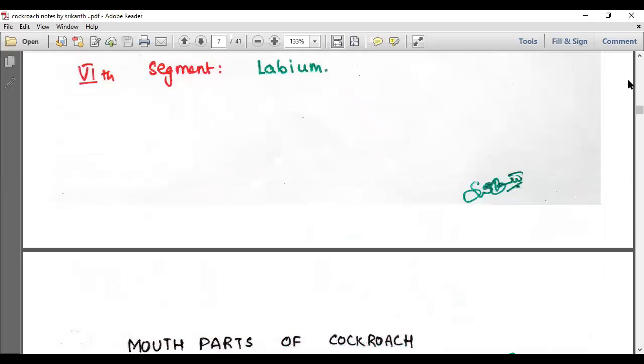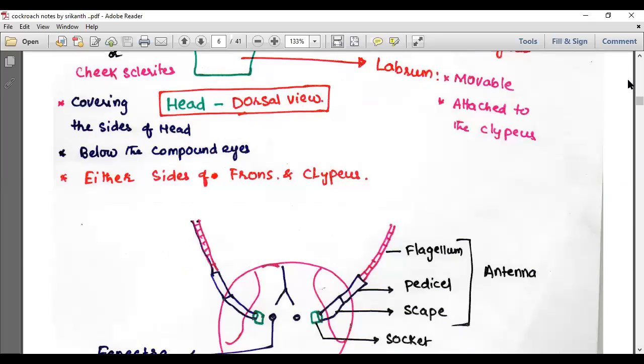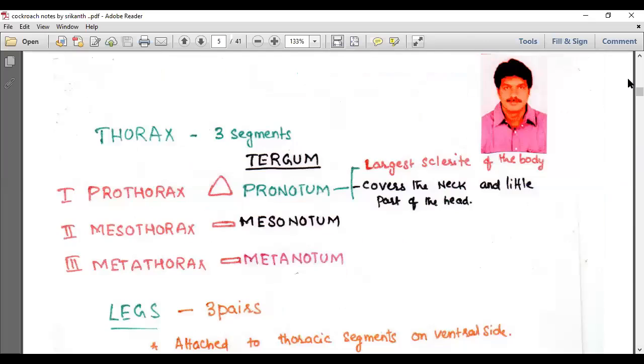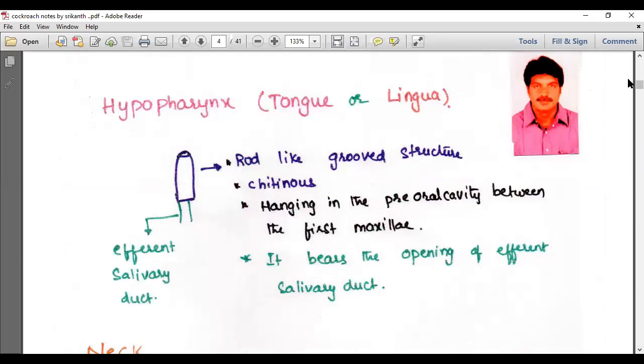I think one is left over. That is the hypopharynx, isn't it? We need to search for where the hypopharynx is. This is the hypopharynx, a tongue or lingua. It's like our tongue, that's why we say lingua, which means tongue. It's a rod-like grooved structure. The hypopharynx is chitinous, that means hard material, hanging in the pre-oral cavity between the first maxillae.